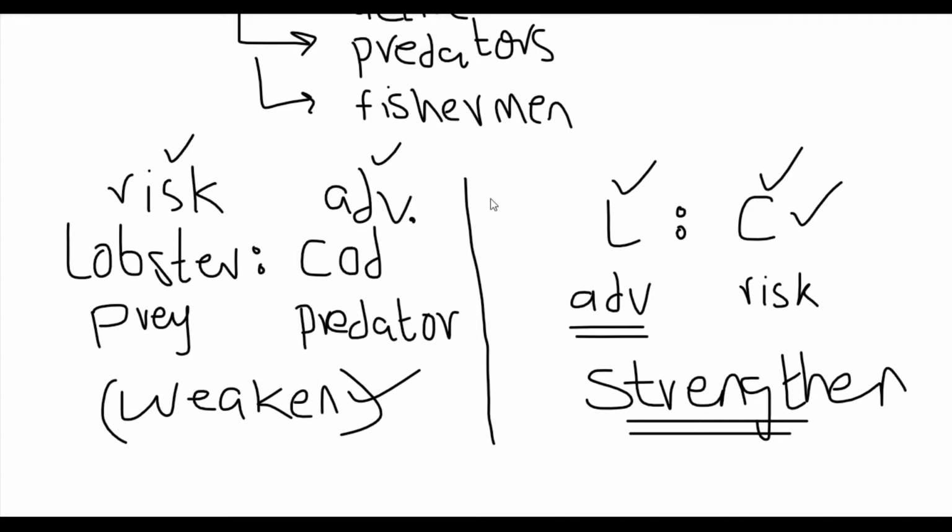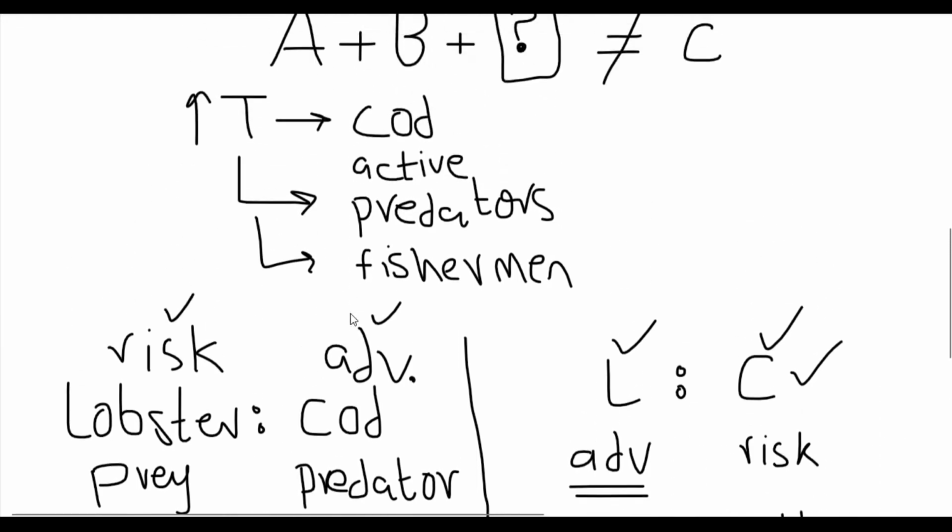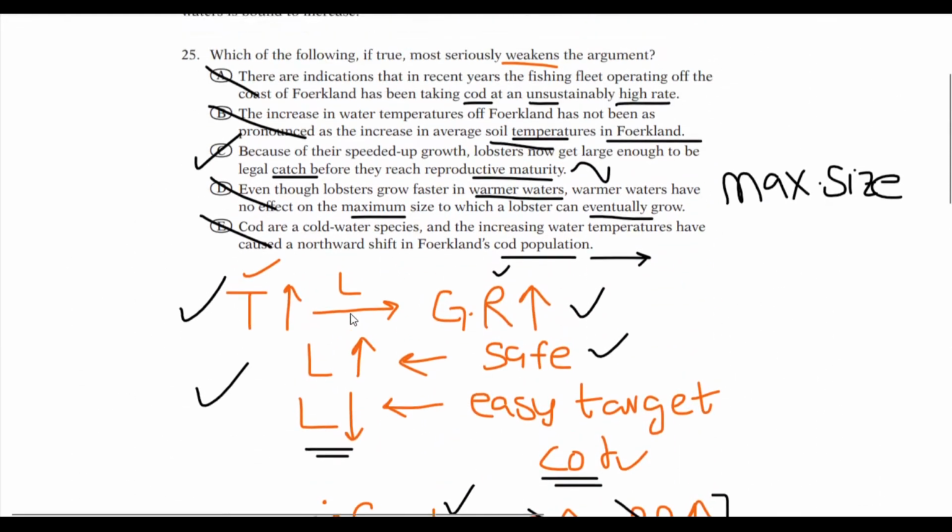If you have a clear-cut understanding of all these mechanisms, then you're in pretty good shape to weaken or strengthen the argument.